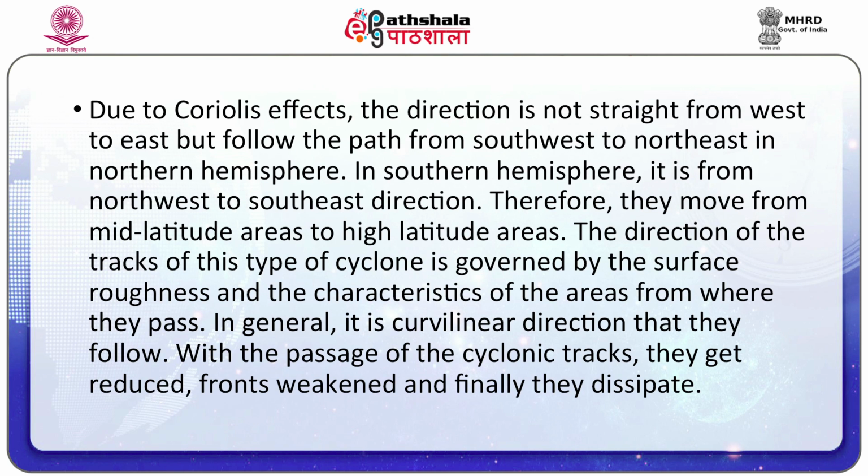Due to the Coriolis effect, the direction is not straight from west to east but follows the path from southwest to northeast in the northern hemisphere. In the southern hemisphere, it is from northwest to southeast. Therefore, they move from mid-latitude areas to high-latitude areas. The direction of the tracks of this type of cyclone is governed by the surface roughness and the characteristics of the areas from where they pass. In general, it is a curvilinear direction that they follow. With the passage of the cyclonic tracks, they get reduced, fronts weaken, and finally they dissipate.